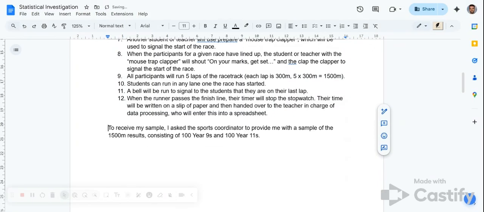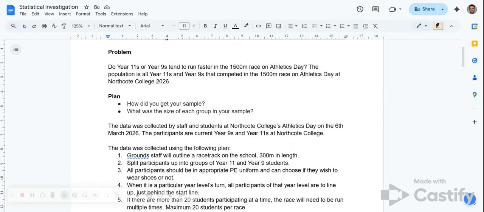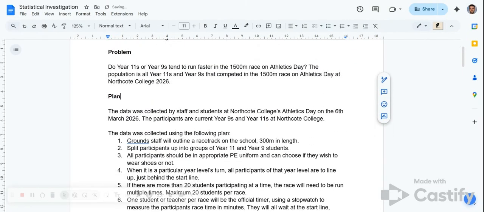And I could write a sentence like this. To receive my sample, I asked the sports coordinator to provide me with a sample of the 1500 metre results. And this is where I say how many are in each group, so consisting of 100 Year 9s and 100 Year 11s. You will get to choose the size of your sample, anywhere from, I guess, technically 0 to 100 for each group, and I wanted 100 in each of my groups. So that answers these two questions now, which means that I've done all I need to do for now in the plan.